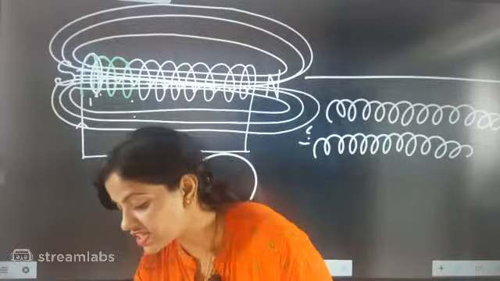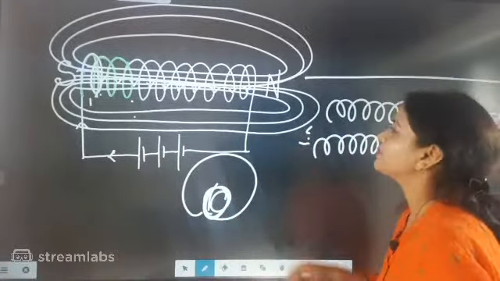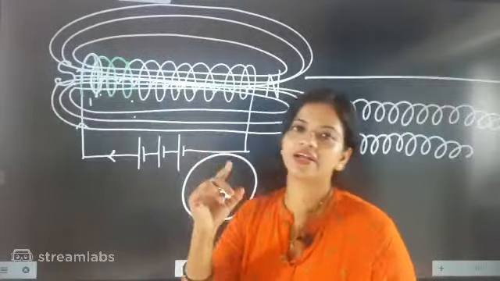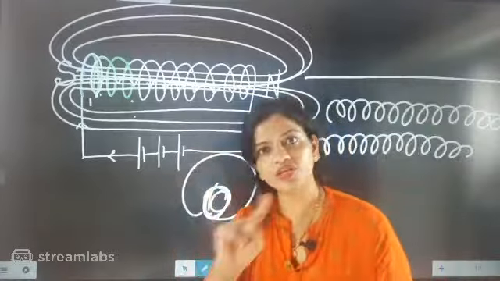So what Ajay has done, it is acting as a bar magnet. Ajay, your point is absolutely correct. More loops, stronger magnetic field. Absolutely, Abhi. So more loops, stronger magnetic field. This is the first point.